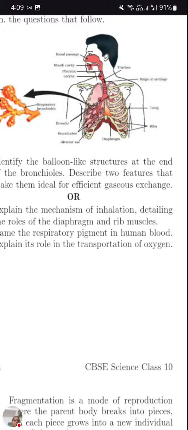And for the mechanism of inhalation, how can you remember? Oxygen is taken in through the nostril. You just imagine how the gas is entering the body. Oxygen is taken in through the external nostril, then it passes through the nasal cavity. From there it will enter the internal nostril.